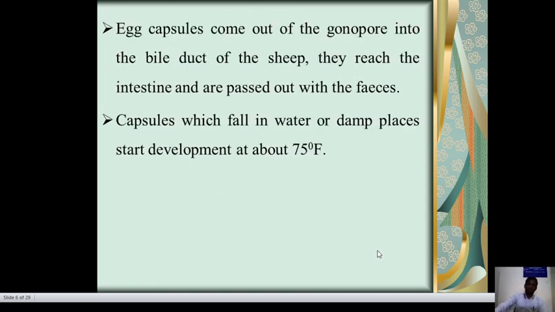Egg capsules come out of the gonopore into the bile duct of the sheep, reach the intestine and pass out with the feces. A capsule which falls in water or damp places starts development at about 75 degrees Fahrenheit.